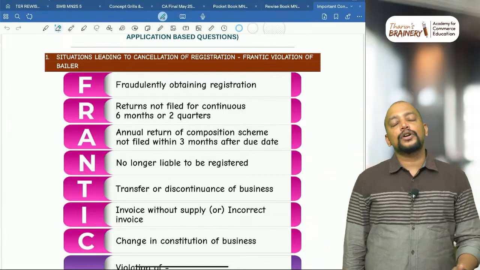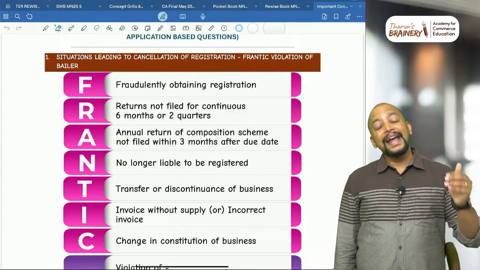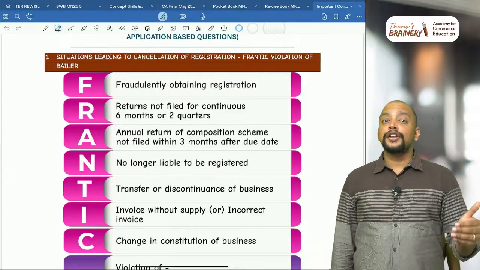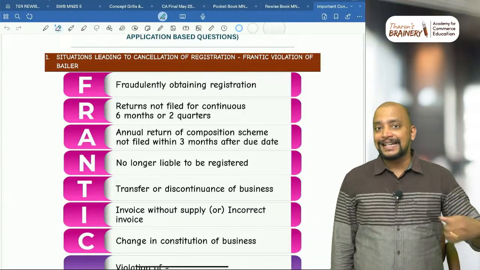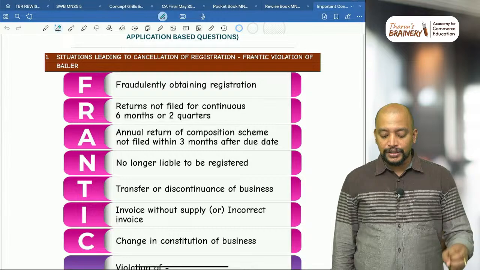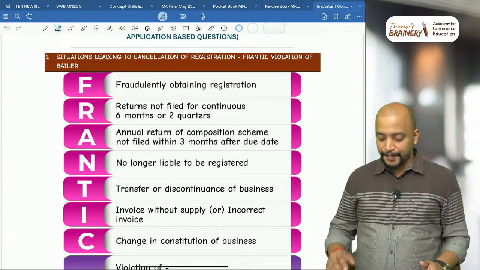Who can act as an authorized representative? That is given in section 116. Any relative of a person or a regular employee or advocate and professionals, all CA, CMA, CS, can act as an authorized representative, and even a GST practitioner.